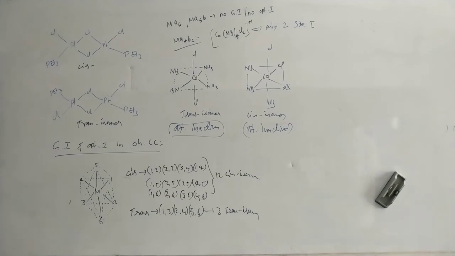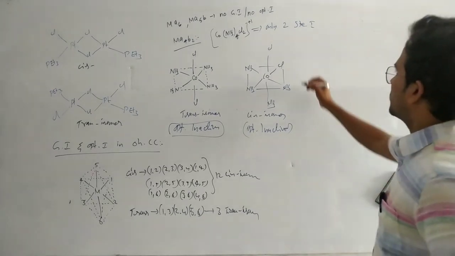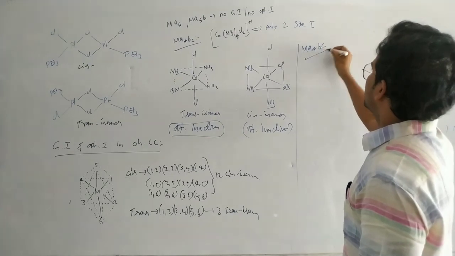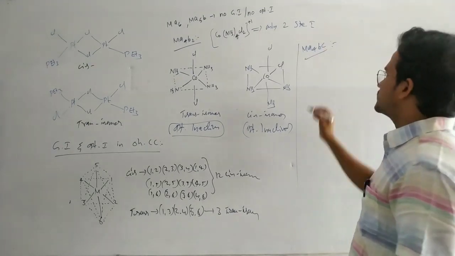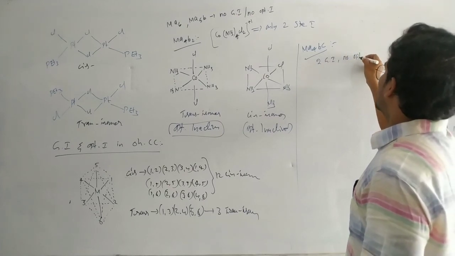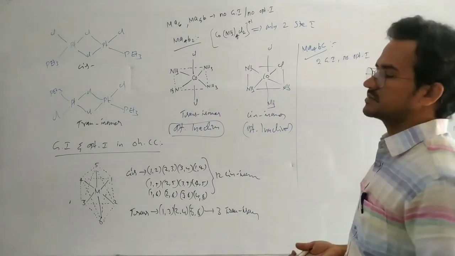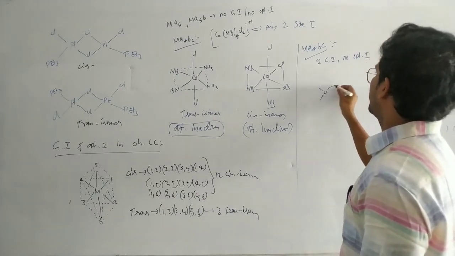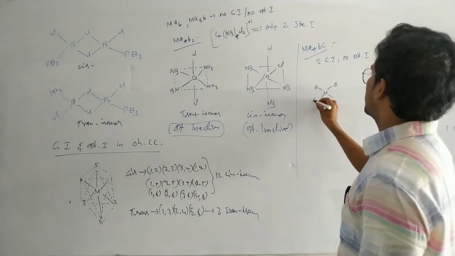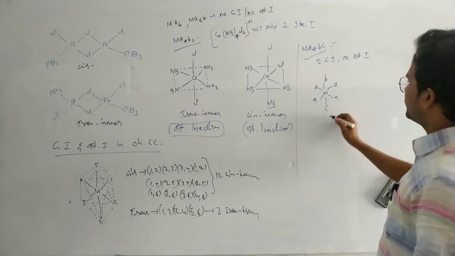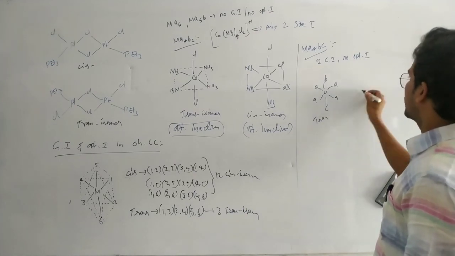Next, one more complex compound, Ma4Bc. This one is also the same: two geometrical isomers, no optical isomers, cis and trans. Let us write the complex. M, A, here B and C are trans.